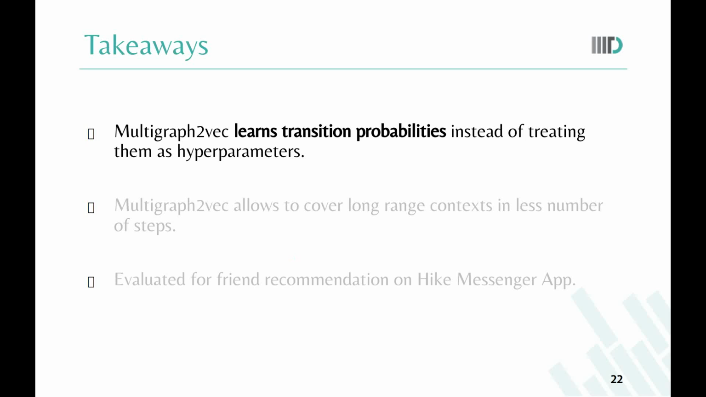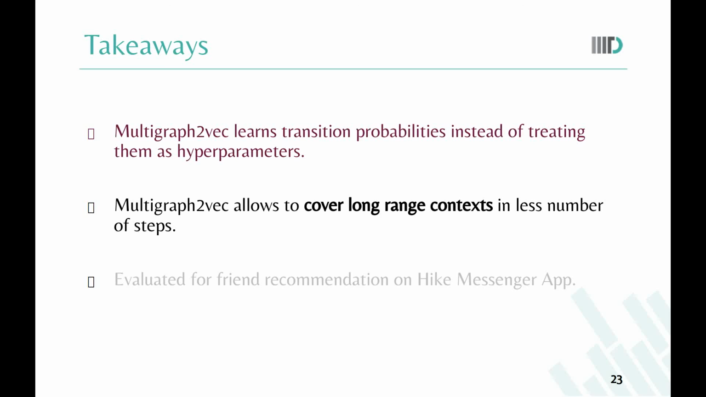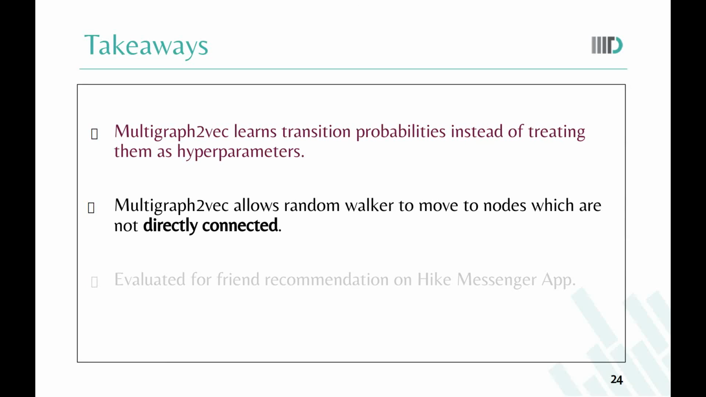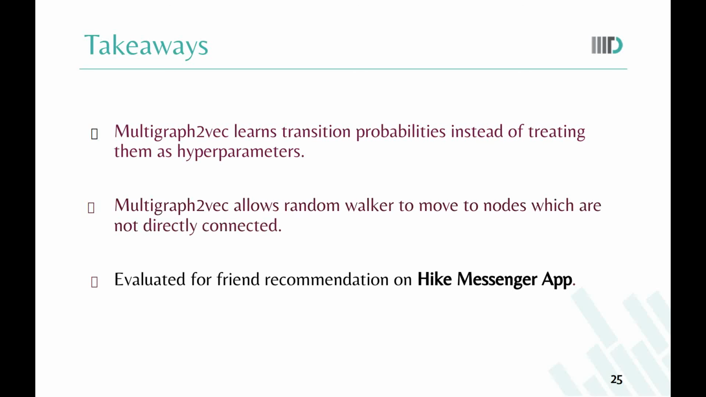So here are a few ending remarks on multigraph to vec. Multigraph to vec learns transition probabilities by parameterizing them with node attributes instead of treating them as hyperparameters. Due to Levy flight strategy, it allows covering long-range context in fewer steps. It also allows random walkers to move to nodes which are not directly connected. We also evaluated it for friend recommendation on the HIKE Messenger app, and the evaluation was both in terms of the score as well as manual evaluation.